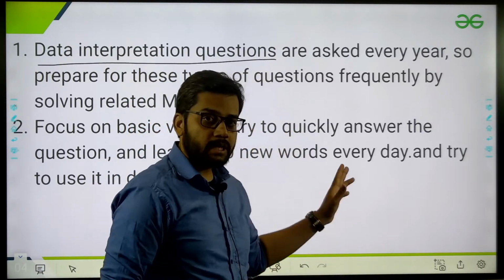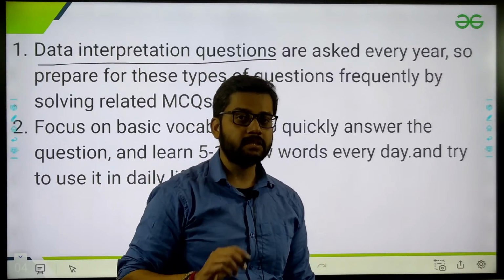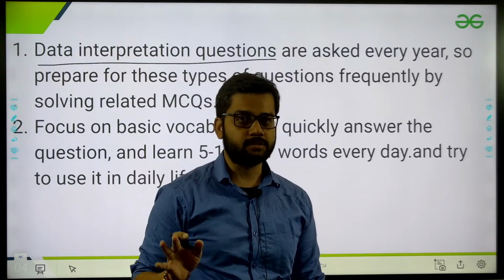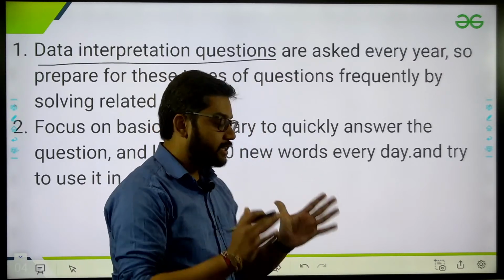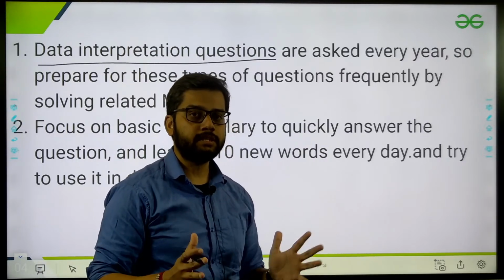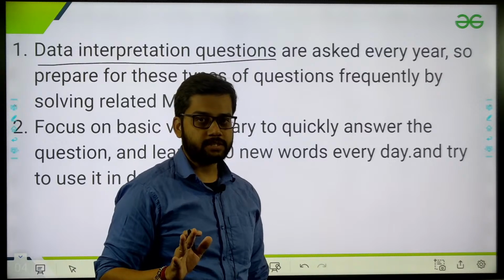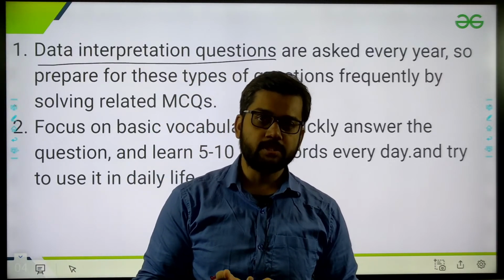So these all have various data. Every year they ask only one question, and they are not going to leave out all these concepts. So what they are doing is making a question which will include all the data, and that is called the DI section. So DI will cover your speed, time, distance. DI will cover your percentage, profit, loss.